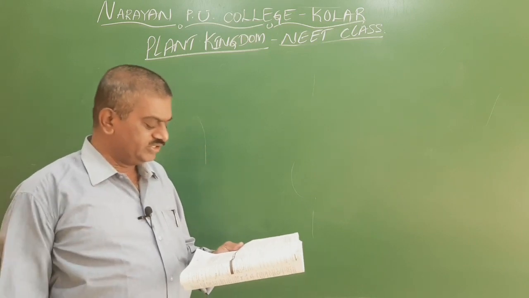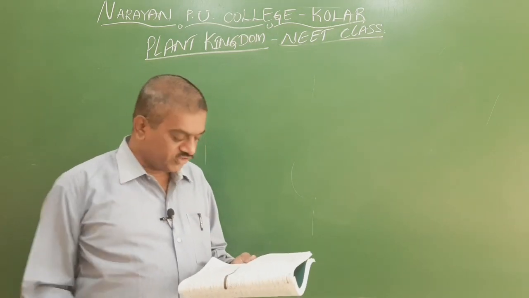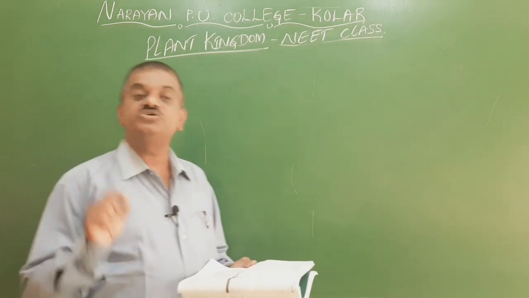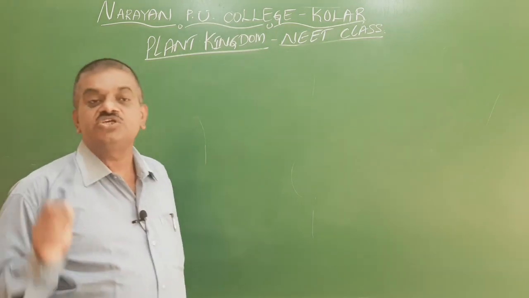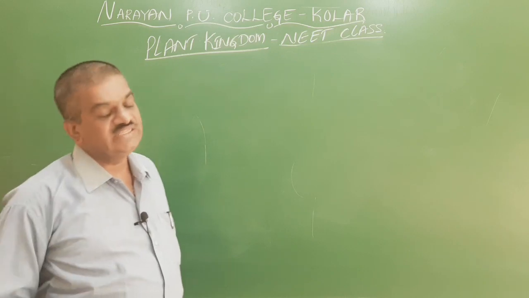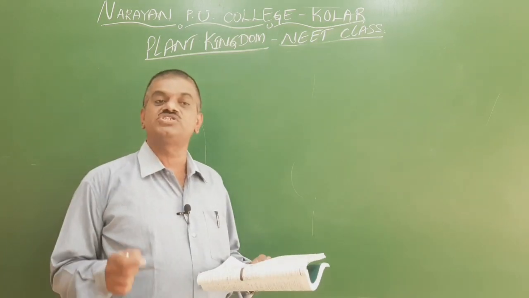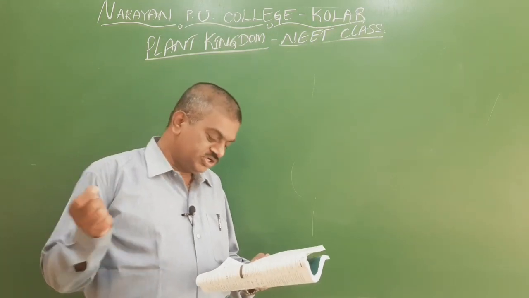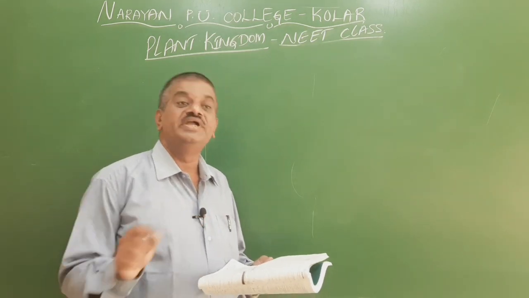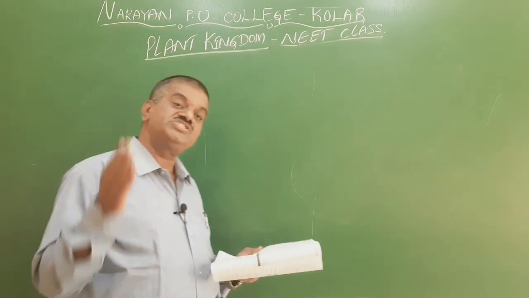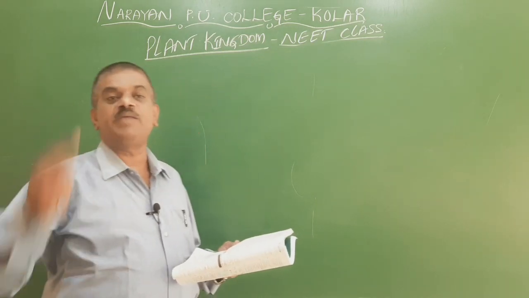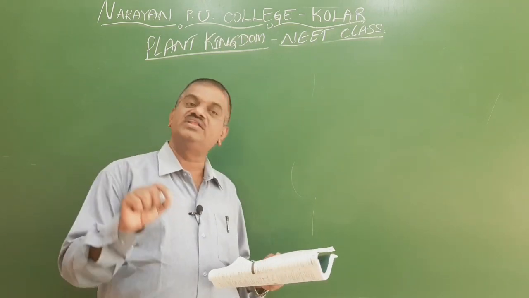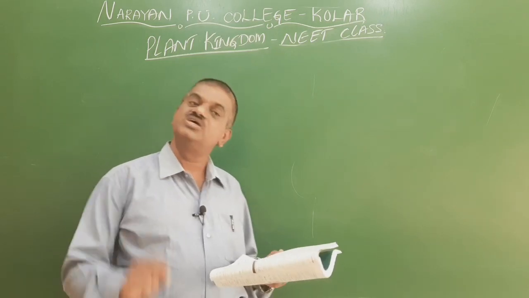In the second option, bryophytes, pteridophytes and gymnosperms. This is the right answer, because in bryophytes the male sex organs are called antheridium and the female sex organs are called archegonium. It is the same in pteridophytes. In pteridophytes the first one is the sporophyte followed by the gametophyte, and in the gametophyte antheridium and archegonium are present.